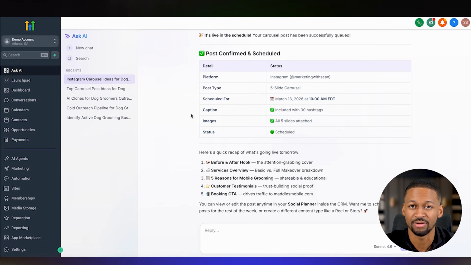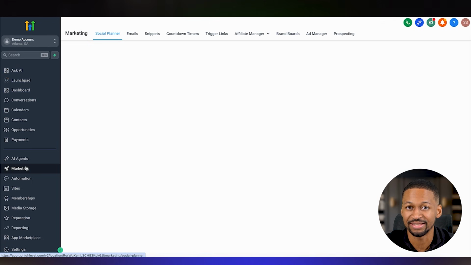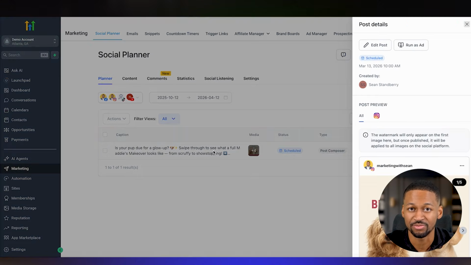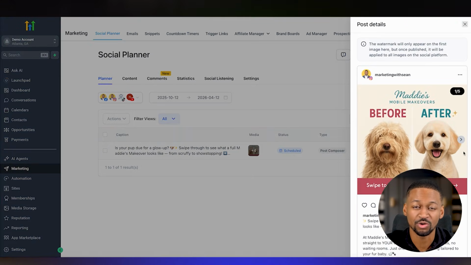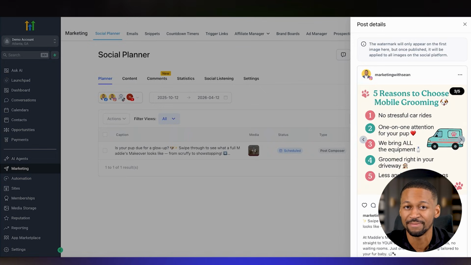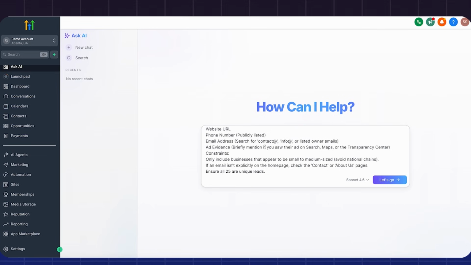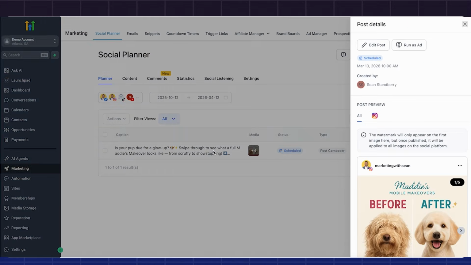the connected Instagram account. Now let me just click over to the social planner real quick to verify that this actually worked and wasn't just telling me it worked. And there it is, sitting right there on the calendar, scheduled for tomorrow with the carousel images and the caption all attached and ready to go. So that's 6 steps from a blank prospect list all the way to a fully scheduled Instagram post, and I never left the chat window a single time.